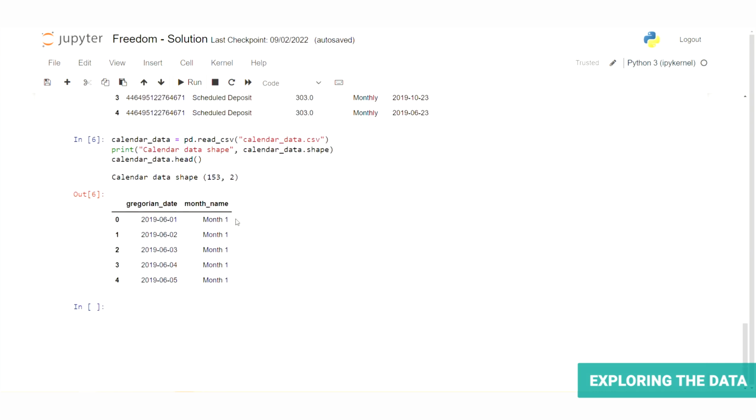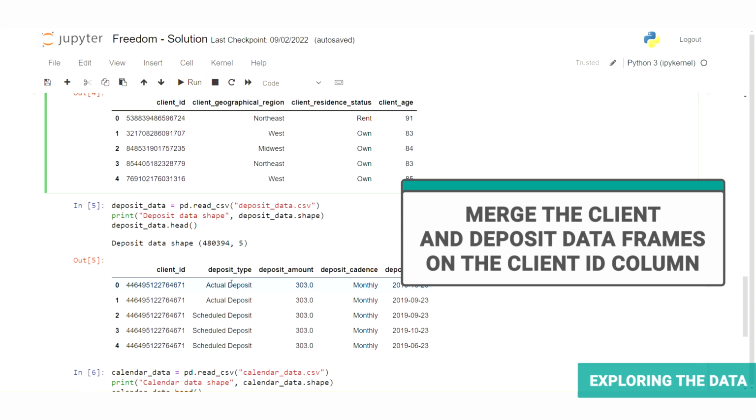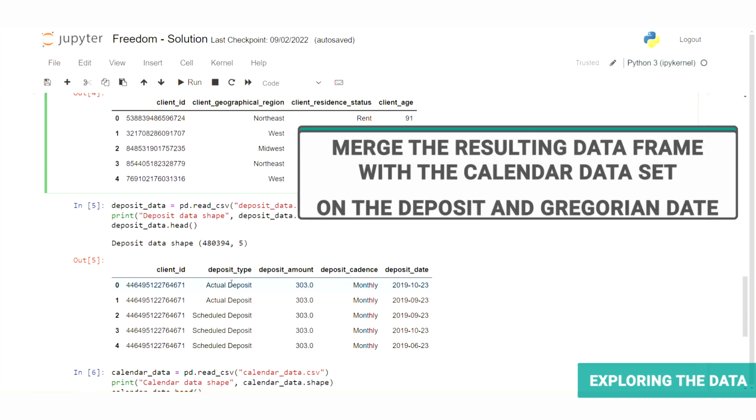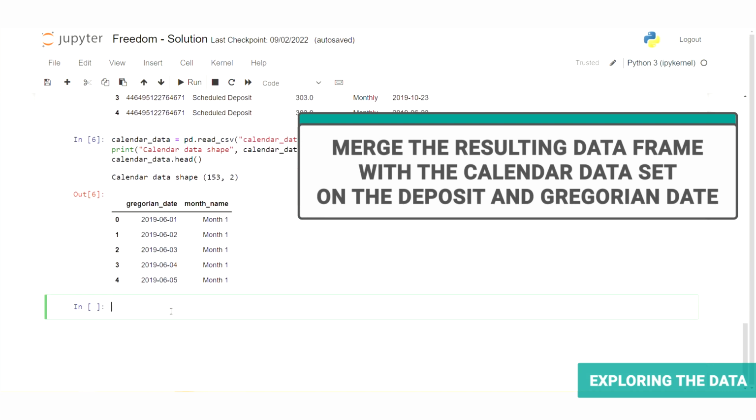Did that 3 times. And now that we have the data available to us, we can perform a merge in 2 steps. First, we will merge the client and deposit data frames on the client ID column. And then we will merge the resulting data frame with the calendar data set on the deposit and Gregorian date.